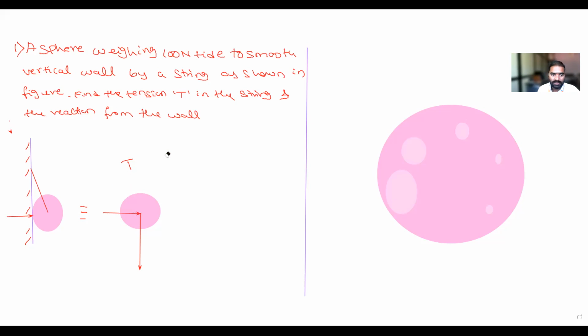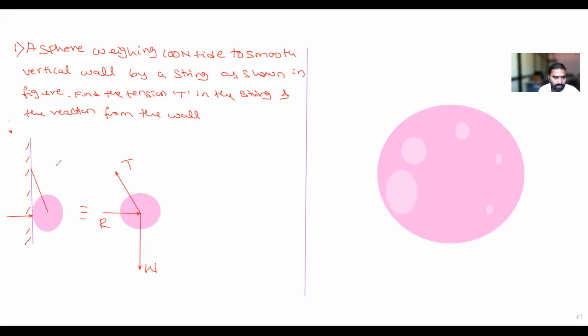So initially there is a string, and the tension force is going along the string. Then weight is acting downward, I will take it as W. And there is a reaction, that is R, I will take. Is it clear, everyone?